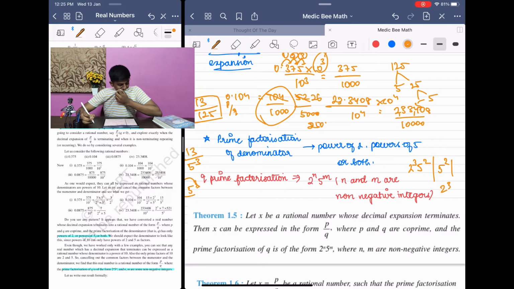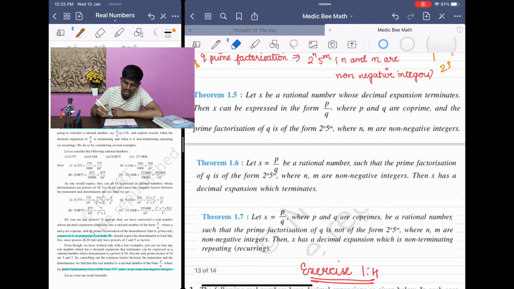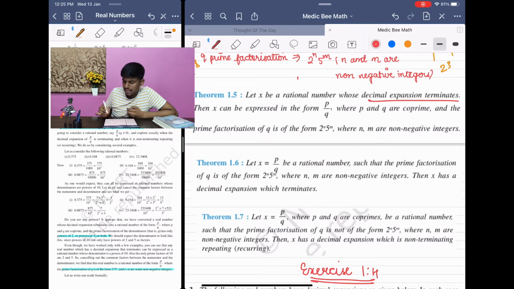How we say this first is what they have given as a theorem in the book. Let's see the theorem formally. Let x be a rational number whose decimal expansion terminates. X is a rational number with a terminating decimal expansion. It is of the first type. The next time we express it in the form of p by q as we know, where p and q are co-primes and the prime factors of q are of the form 2 power n and 5 power m.